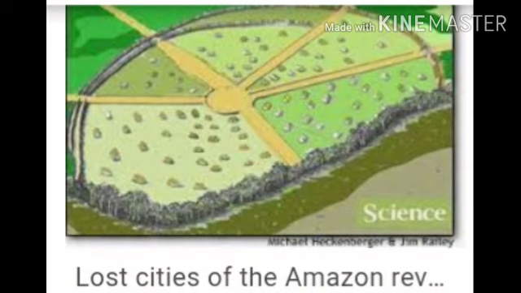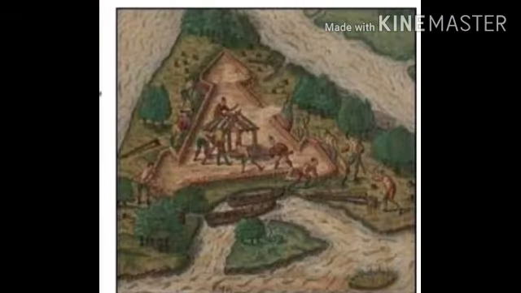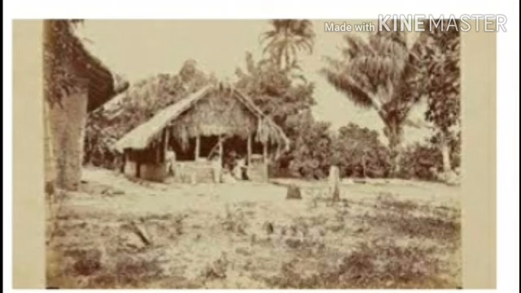Students, look at the pictures. Here are given some pictures of earlier settlements in Brazil. Those were set up by the European settlers.